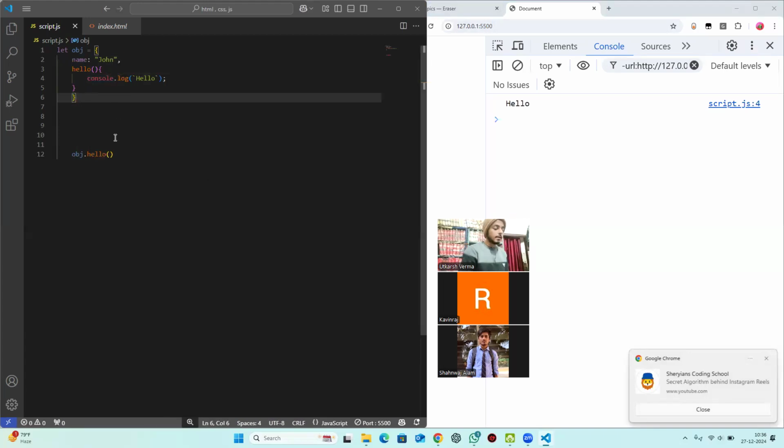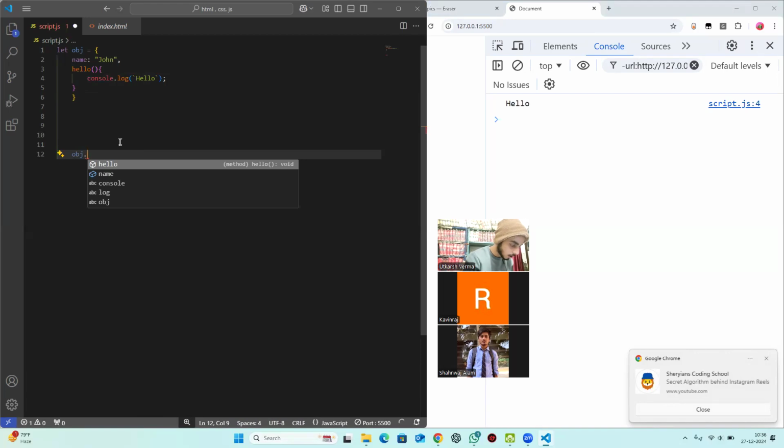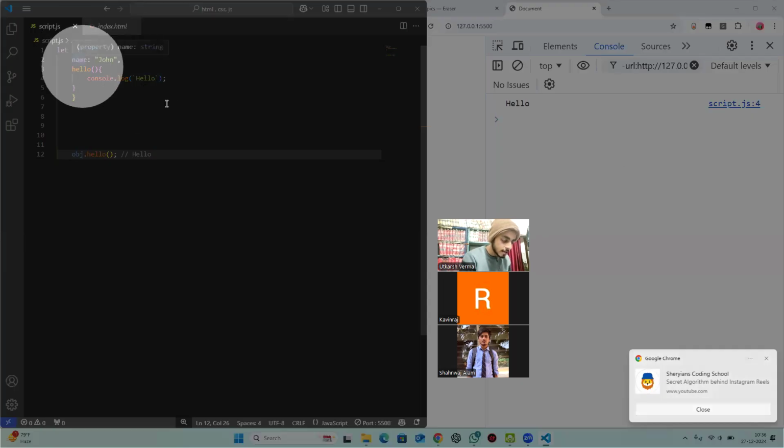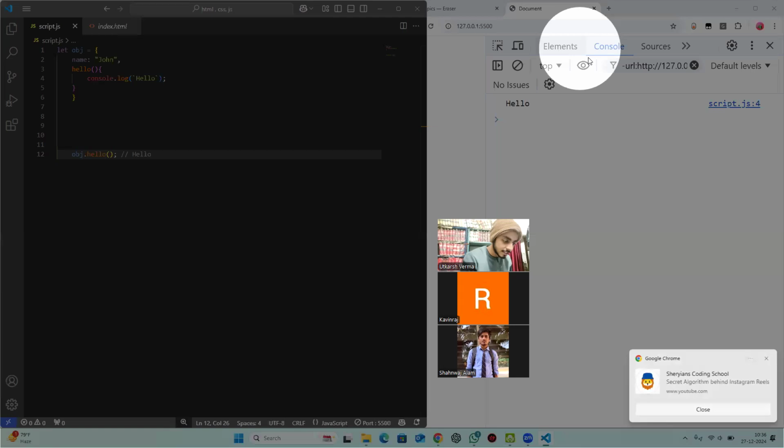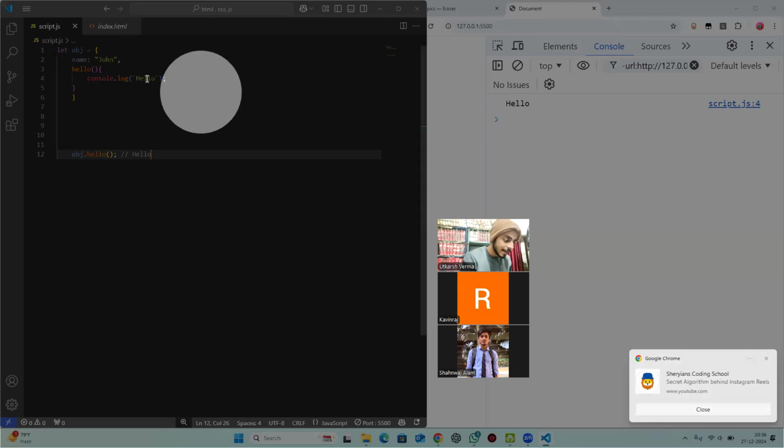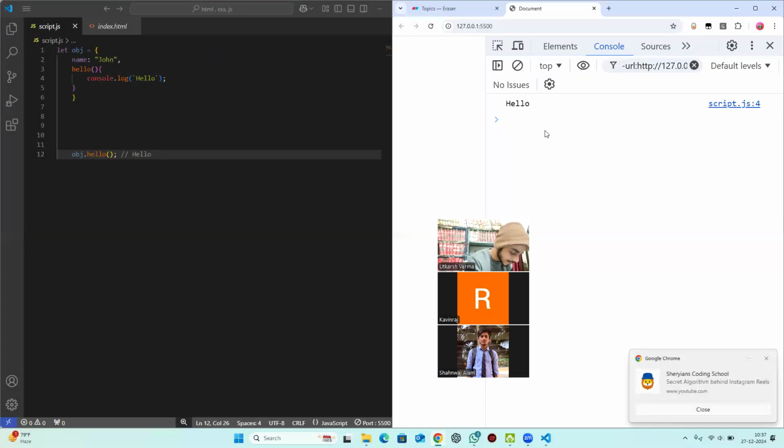The moment you understand what properties and methods are, you will be able to understand prototype also. So let's talk about prototype before moving further. So what is this hello? We have defined hello ourselves. But if you write this object, you also get some other properties. You guys know that we have declared the object here. So we can also access this object in the browser. Whatever you have declared in the code, you can directly access in a browser also. So we can also access obj here like this.